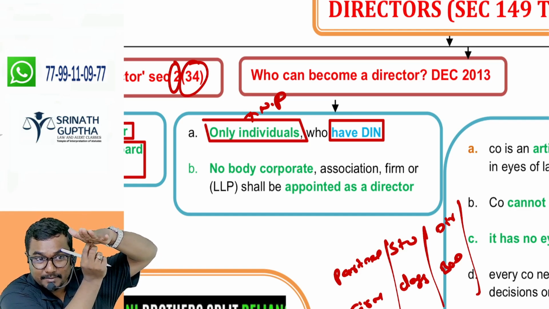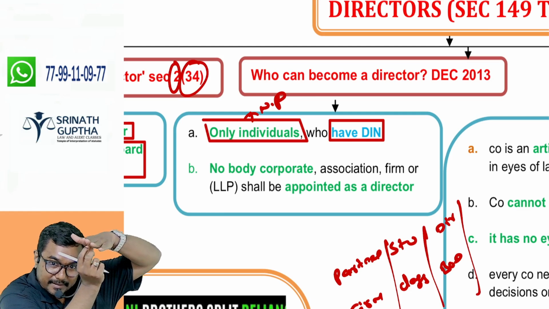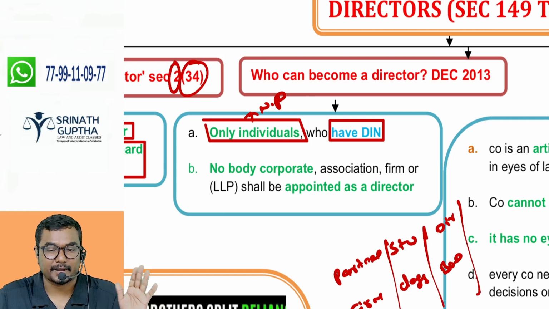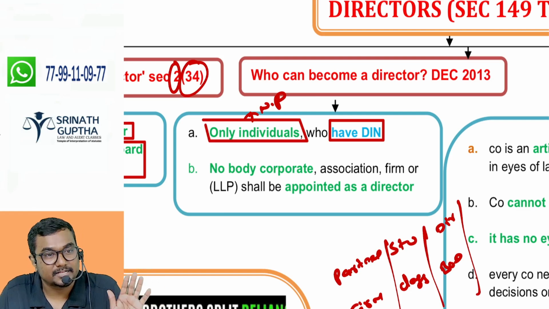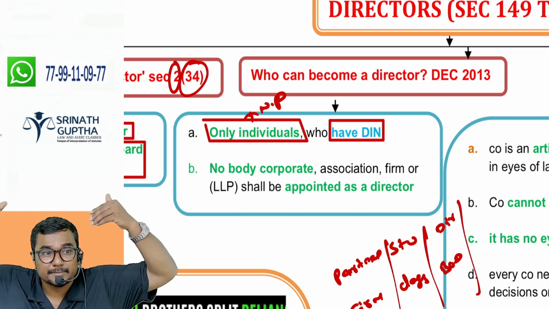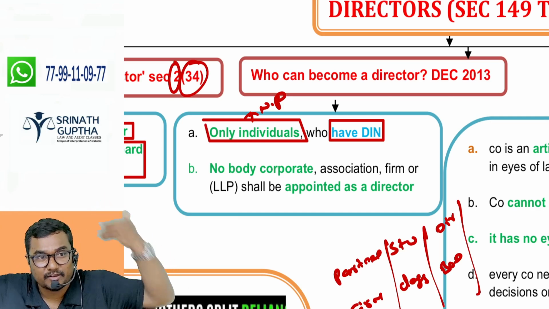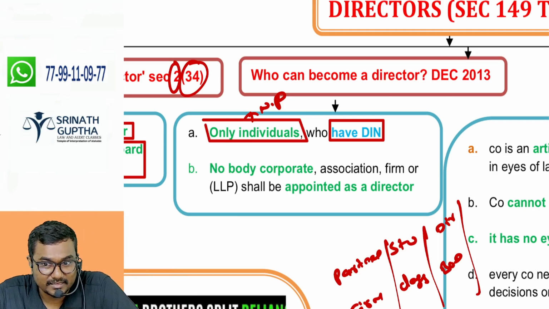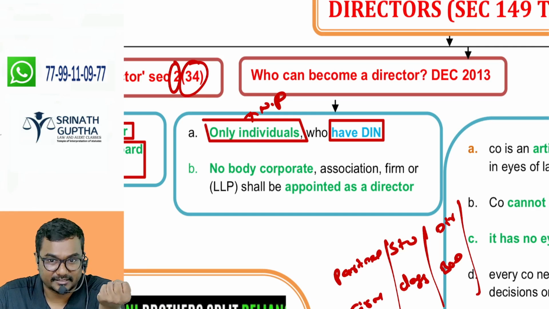Partnership is not a person. Company is a person. The Partnership Act never recognizes a partnership as a natural person or as an artificial person. Then what is it? It is a mere collection of the partners.